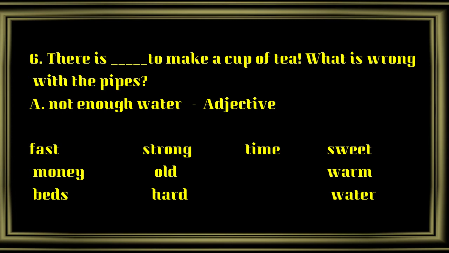Enough is coming before the word water, and water is a noun. So here it acts as an adjective, because it is coming before a noun.